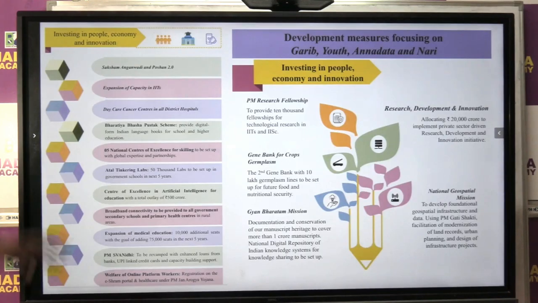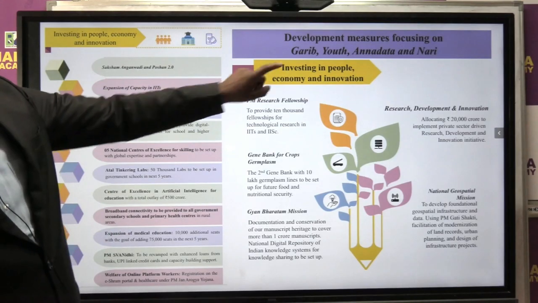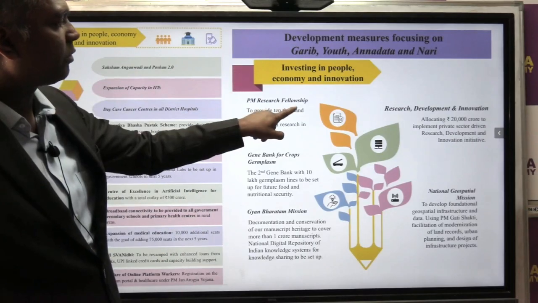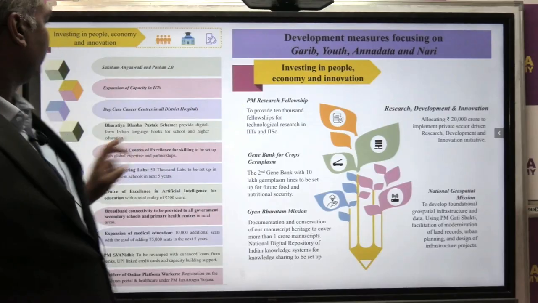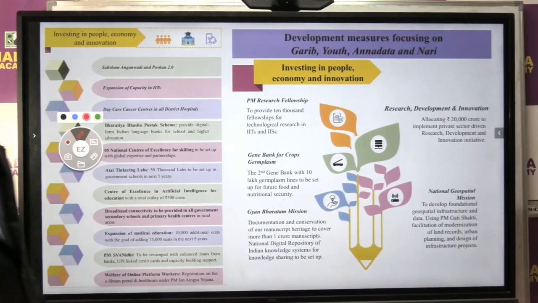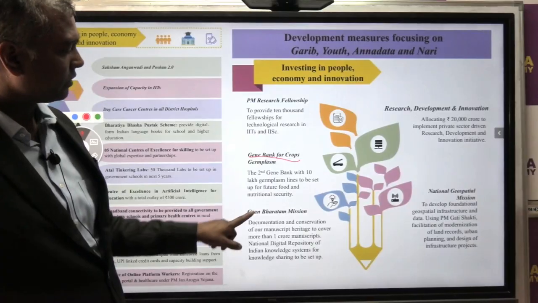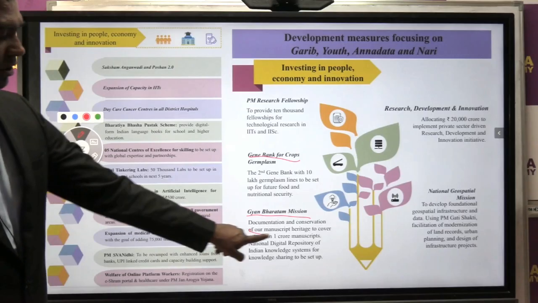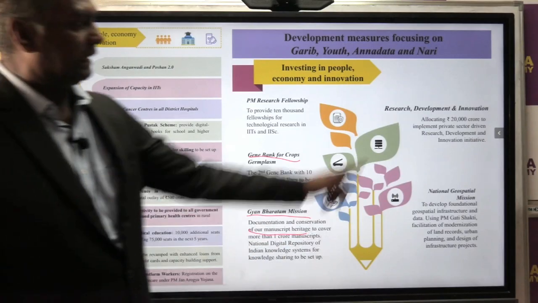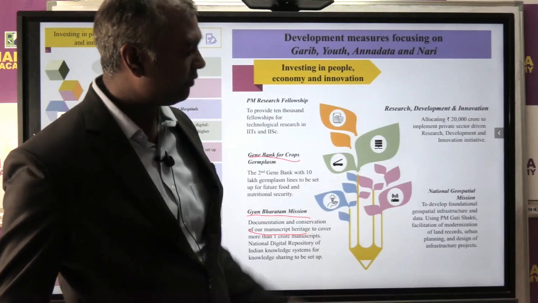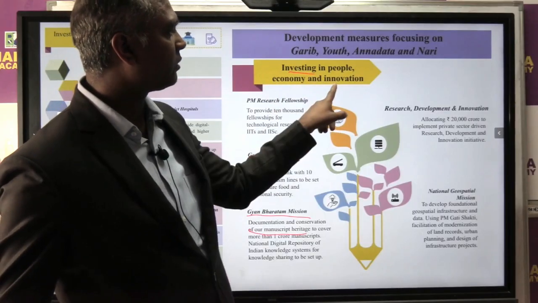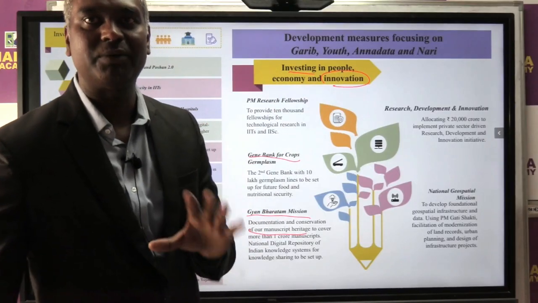Okay, now for inclusive growth for the people, specifically investing in people, the government is going to do a lot of investment in providing educational fellowships, what we call scholarships, then a gene bank for crops, and this one, the Gyan Bharatam Mission. This is for the protection of manuscript heritage, and investment in research, development and innovation, etc. So these are what we can say the government wants to invest in and also promote innovation in our country.